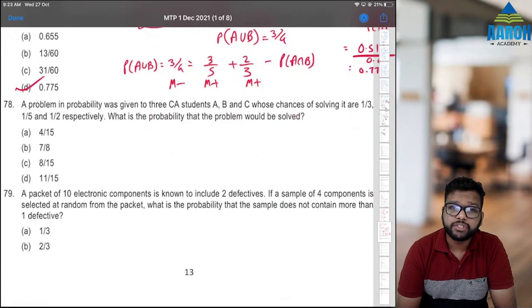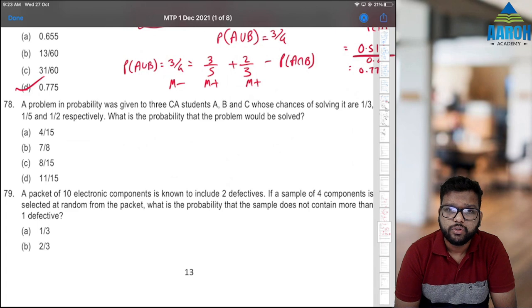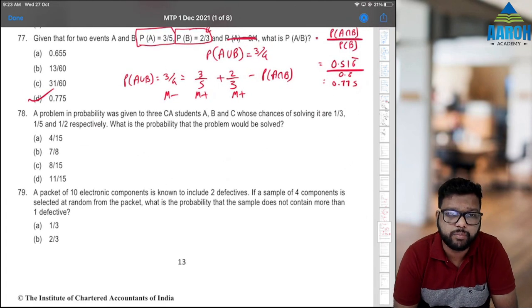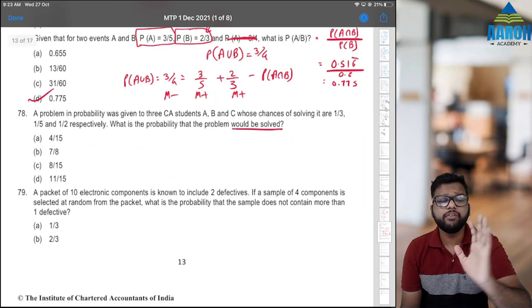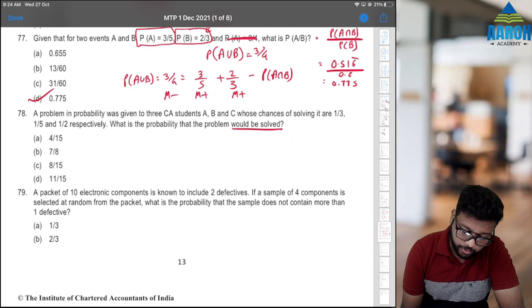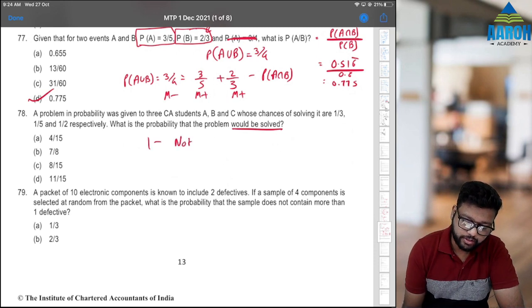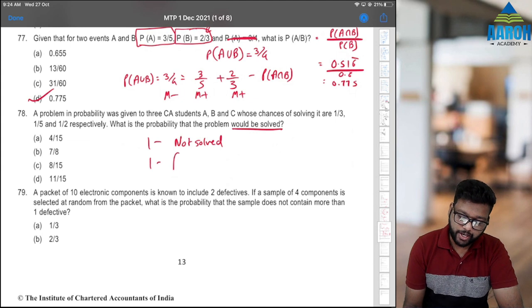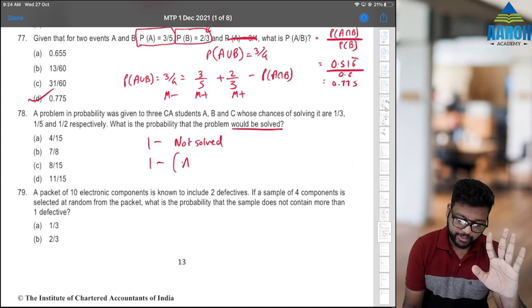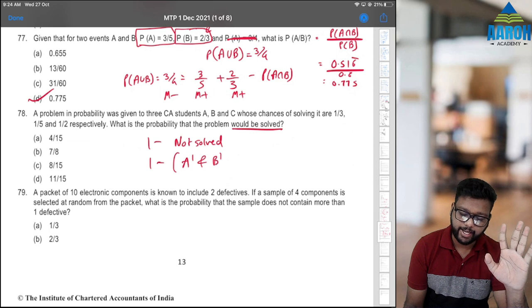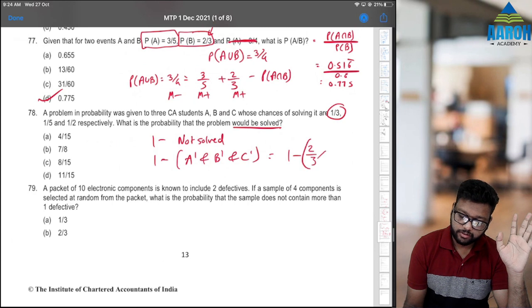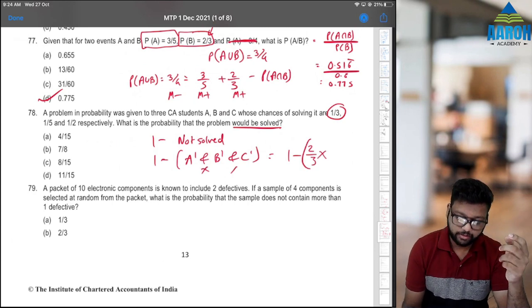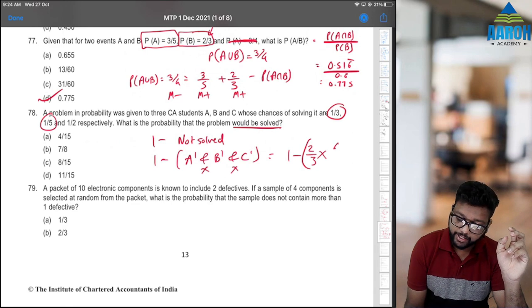A problem in probability was given to 3 CA students A, B and C, whose chances of solving it are 1/3, 1/5 and half respectively. What is the probability that the problem would be solved? Would be solved means solved by any one of them. So it is better to do 1 minus problem would not be solved. That means 1 minus not by A, A dash, and not by B, B dash, and C dash, which is 1 minus A is 1/3, so A dash is 2/3, and is multiplication. B is 1 by 5, so B dash is 4 by 5, and C is half.